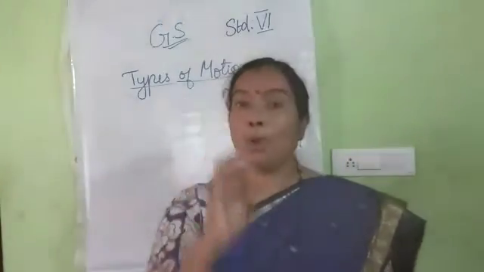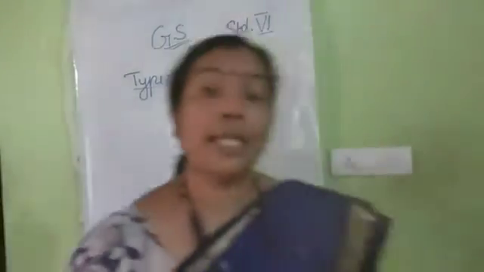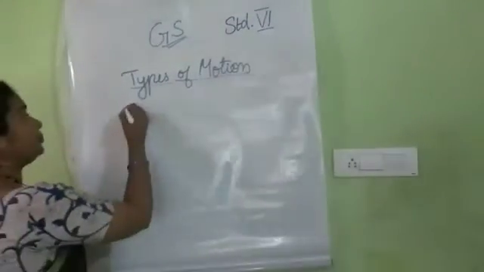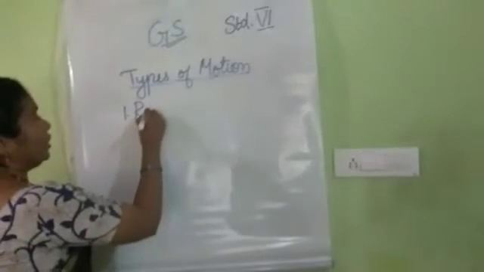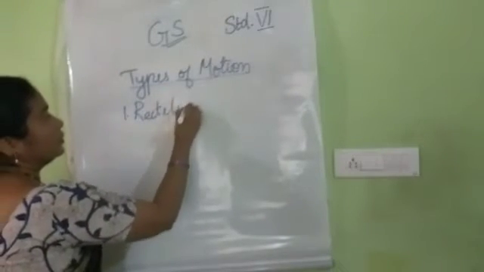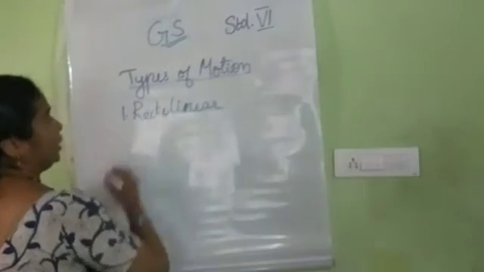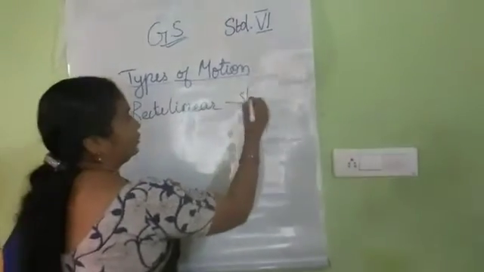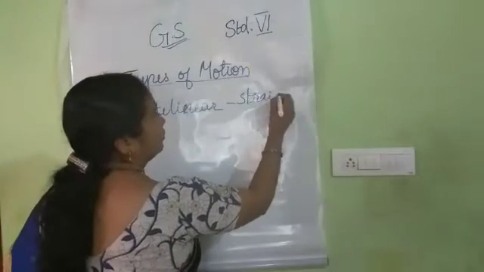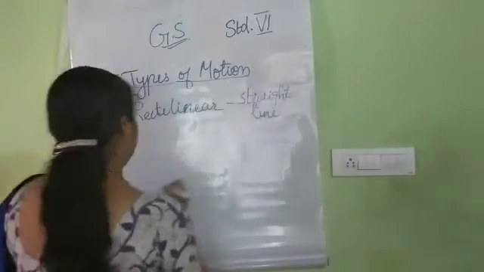So motion in a straight line is known as rectilinear motion. One type of motion is rectilinear motion. Rectilinear means straight line. Straight line motion.